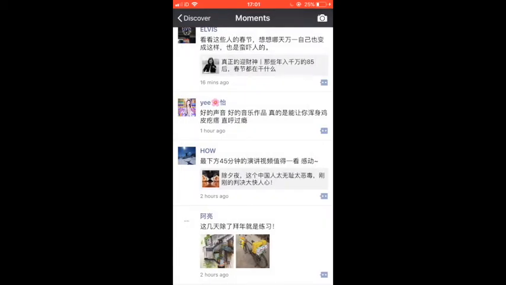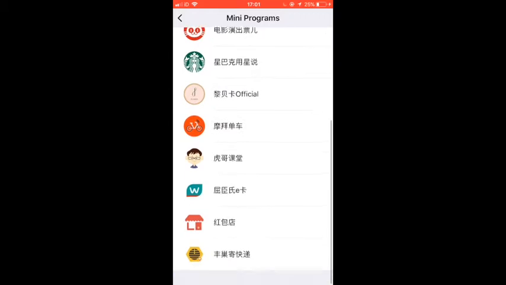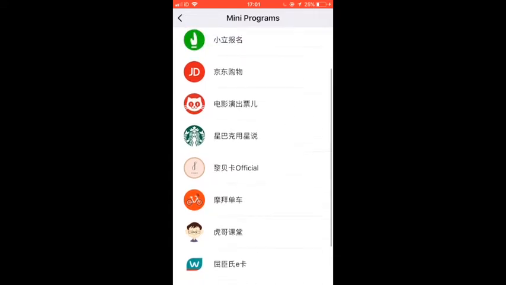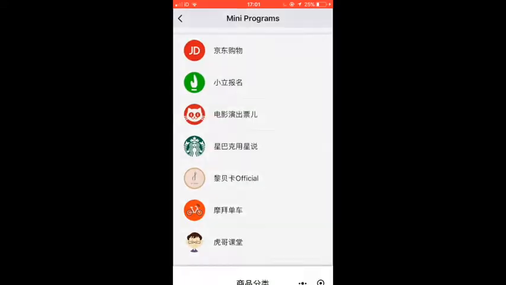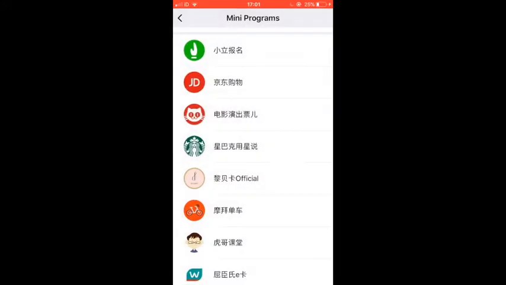The other very popular function on WeChat is mini programs. With mini programs, anything is possible on WeChat. They can be seen as individual apps within WeChat. Companies can develop their own mini programs, and here you can see a list of samples. You can find all sorts of mini programs like JD Jingdong, which is for shopping, or this one is for events registration. A lot of companies opened their own WeChat online store via this function.